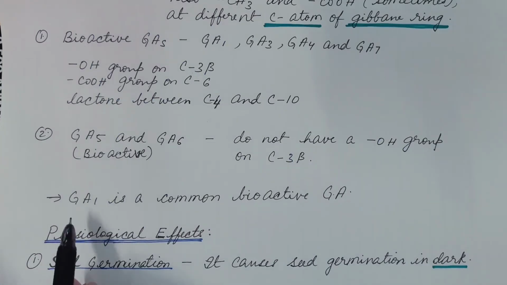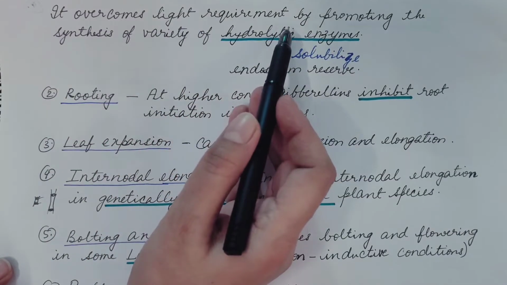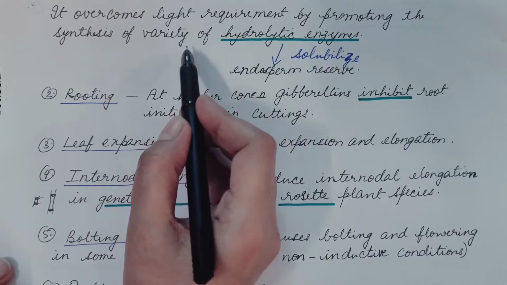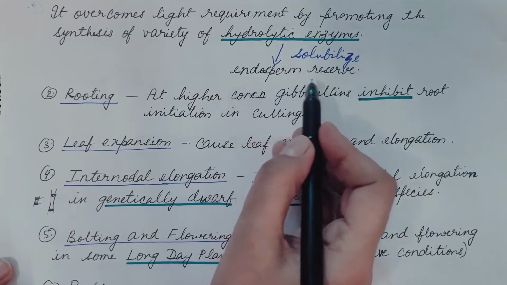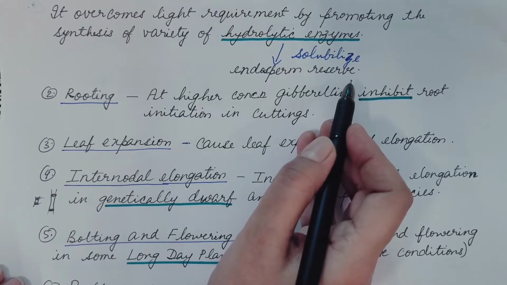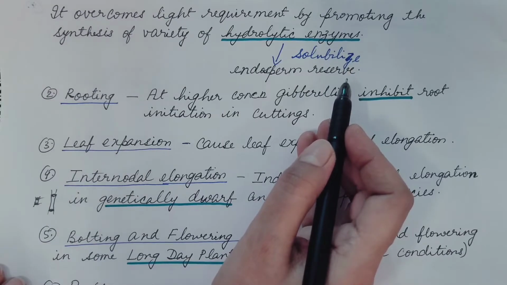Now the physiological effects of gibberellin. First is seed germination. Gibberellin causes seed germination in the dark. It overcomes the light requirement by promoting the synthesis of a variety of hydrolytic enzymes which solubilize the endosperm reserve. There are certain seeds which are light sensitive. For them, light is required for germination, but if they are kept in the dark, then germination is inhibited.